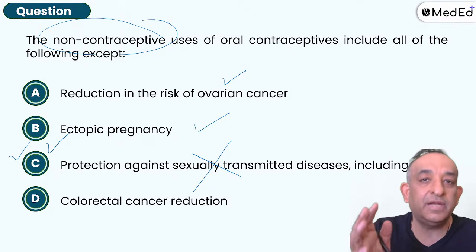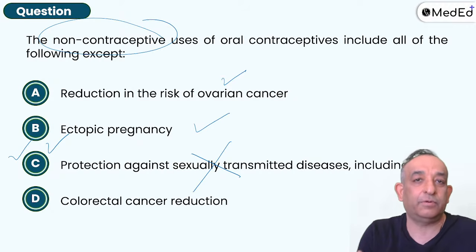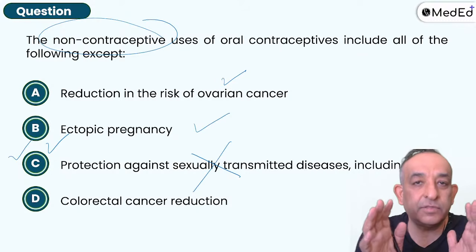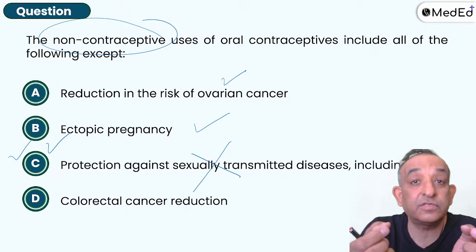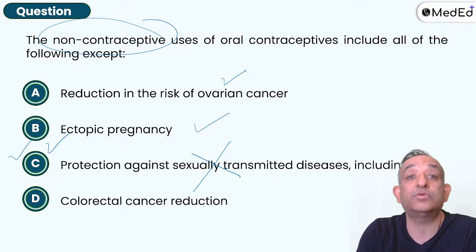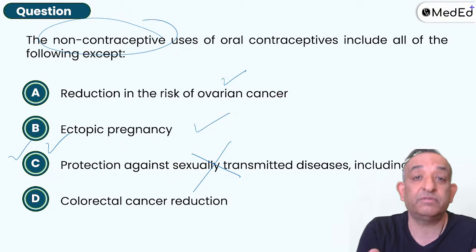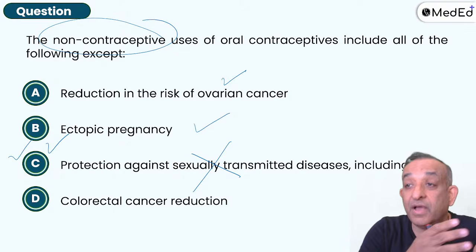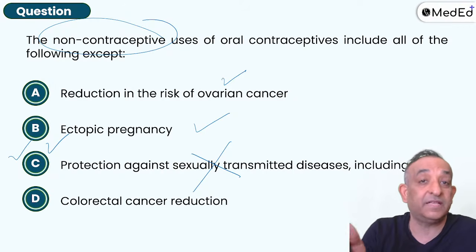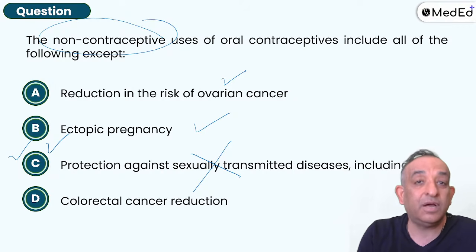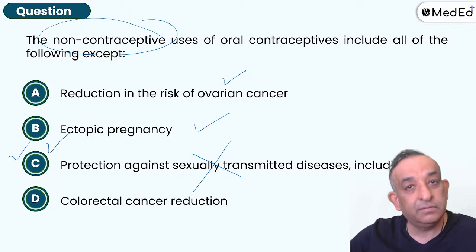Guys, please go ahead and see the MedEd app. We have taught you nicely about this, that when you give COCPs, you give the least dose of estrogens to suppress the pituitary. The least dose, 0.03 milligrams, so 0.02. There is a 0.01 milligram tablet also. I'm giving the least dose of estrogens to suppress the FSH. And if I'm giving the least dose of estrogen for 10 years, there'll be less estrogen in the body. That's outright basics. So do not think that you're giving estrogens for a long time and there'll be a lot of CA breast.